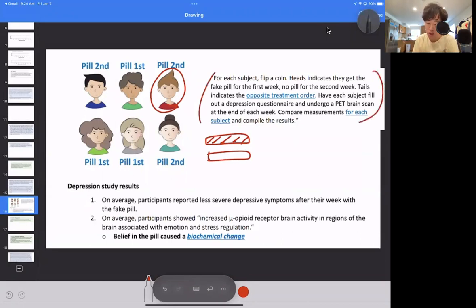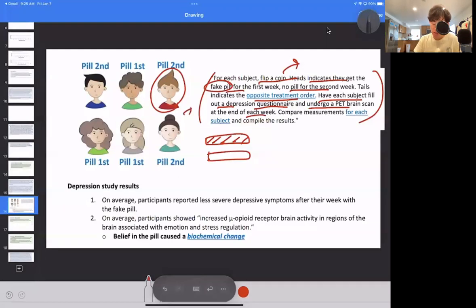So if you read this description here, for each subject, flip a coin. Heads indicate they get the fake pill. Remember, it's a fake pill for the first week and no pill for the second week. Why they did this experiment, just look at the video and see, they're really trying to experiment whether depression can be treated by these fake pills using something called the placebo effect, which is a psychological effect of taking the pill in your mind. Is that enough alone to help you treat the depression? Tails indicate the opposite treatment order. Have each subject fill out a depression questionnaire, undergo a PET brain scan, and see how they do. So yeah, that's the matched pairs design.